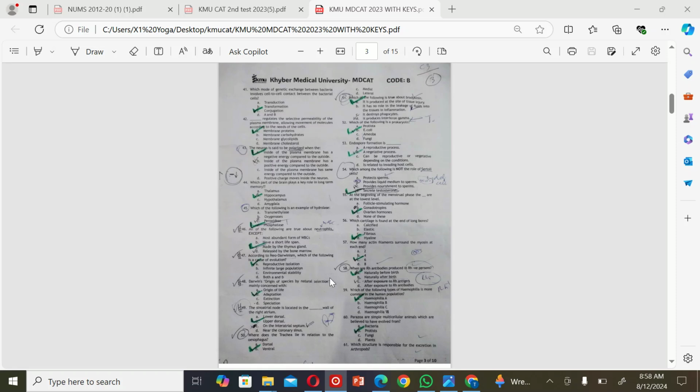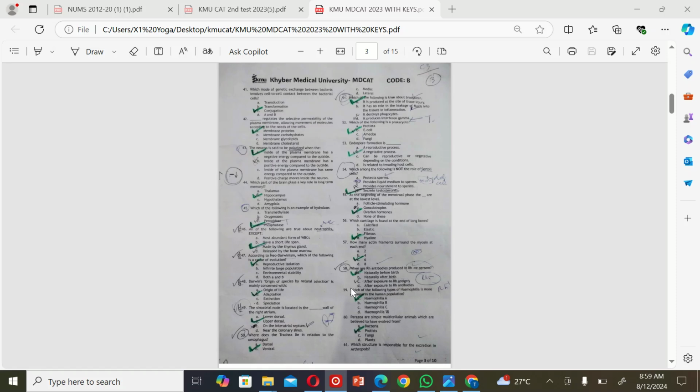The next MCQ is: when are Rh antibodies produced in Rh negative persons? A. Naturally before birth. B. Naturally after birth. C. After exposure to Rh antigen. And D. After exposure to Rh antibodies. So the correct option is A.